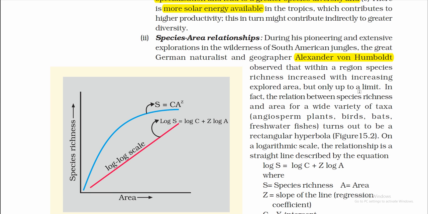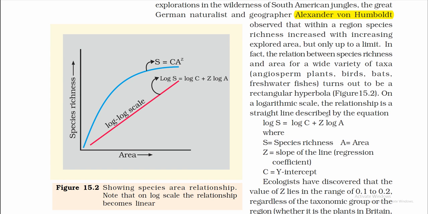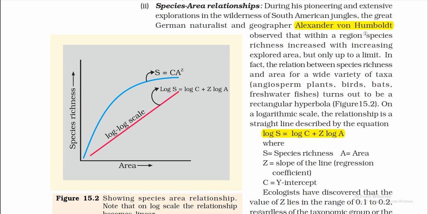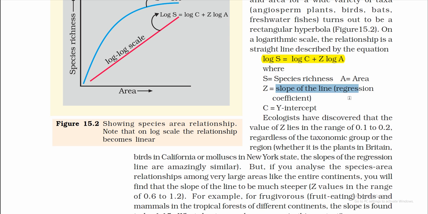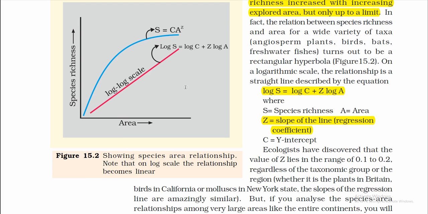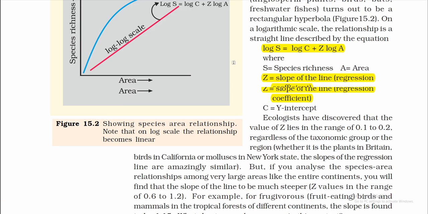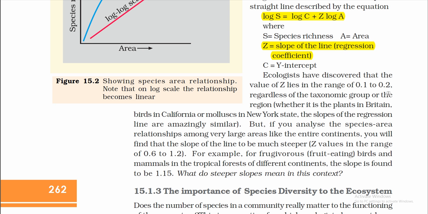Figure 15.2. On a logarithmic scale, the relationship is a straight line described by the equation log S = log C + Z log A, where S is species richness, A is area, Z is the slope of the line (regression coefficient), and C is the Y-intercept. Ecologists have discovered that the value of Z lies in the range of 0.1 to 0.2.